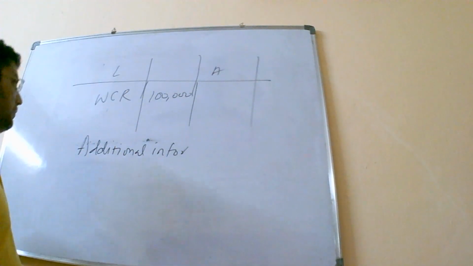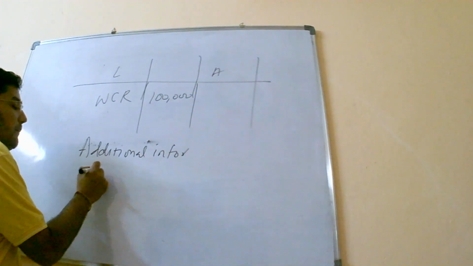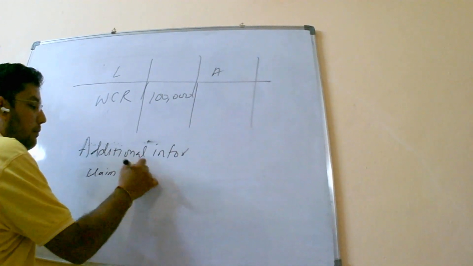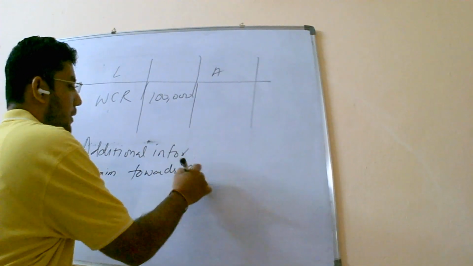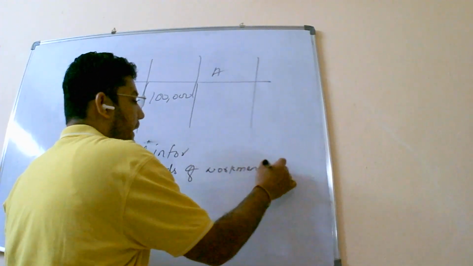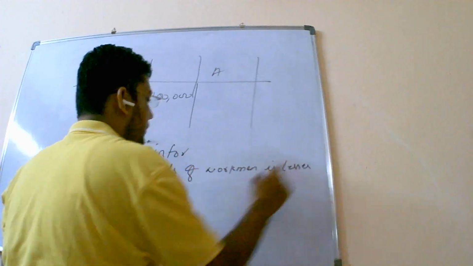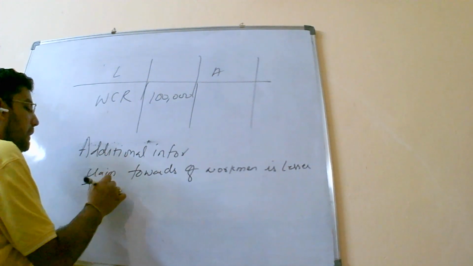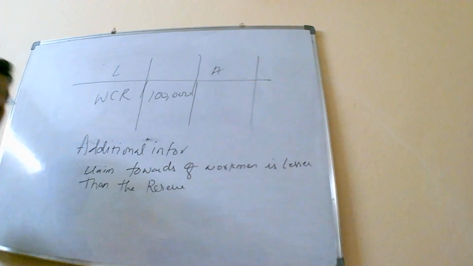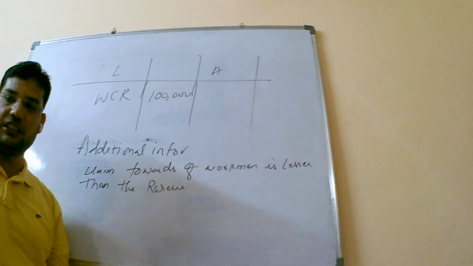So first we are going to see that the workmen compensation claim towards workmen is lesser than the reserve. That is, imagine a situation that 1 lakh is the reserve which is there with us.